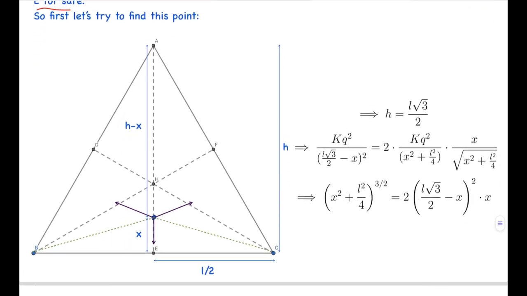So here I have assumed that let's consider the point which is at a distance x above point E, and I have assumed the height of the equilateral triangle to be h, and h will be L root 3 by 2, because this is an equilateral triangle.